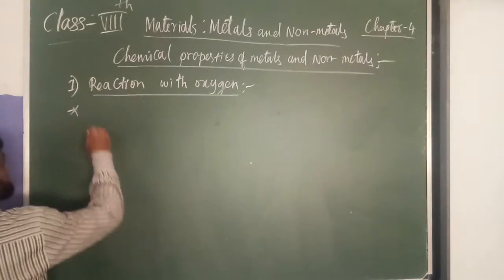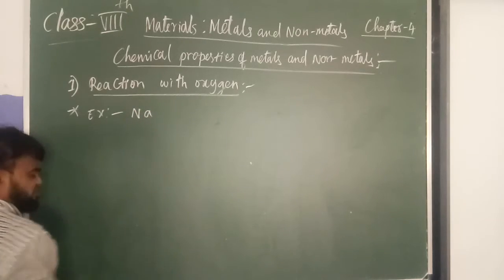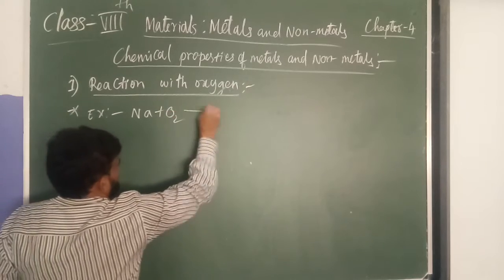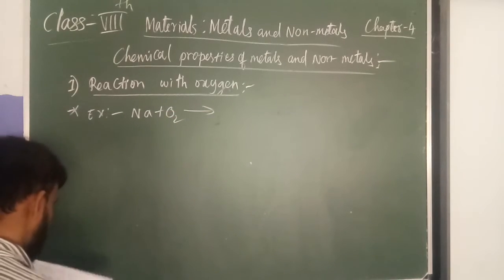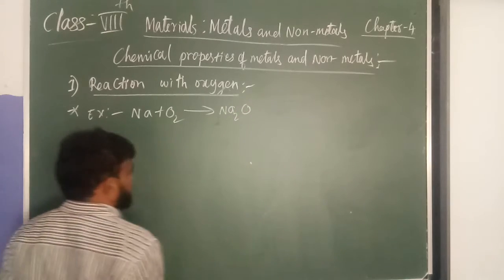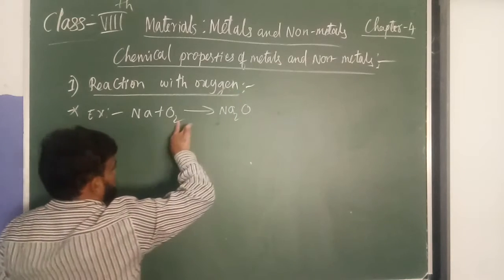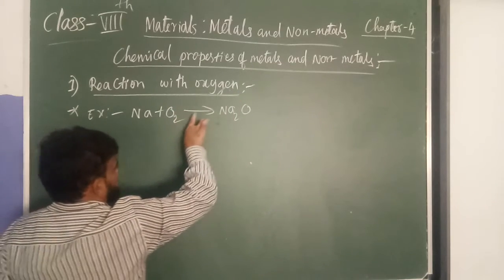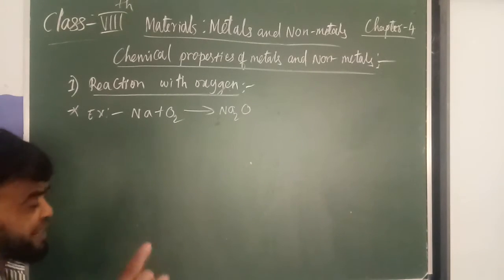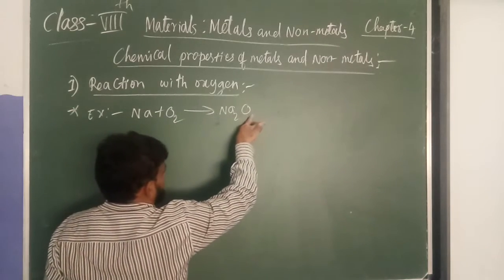Example: sodium, a metal, plus oxygen, O2, gives sodium oxide.